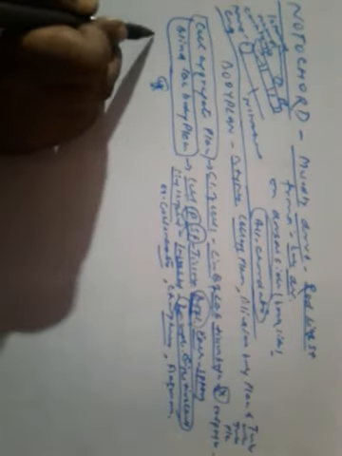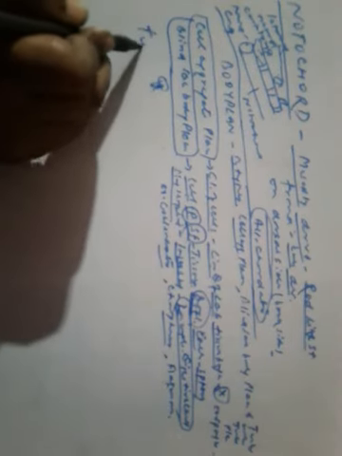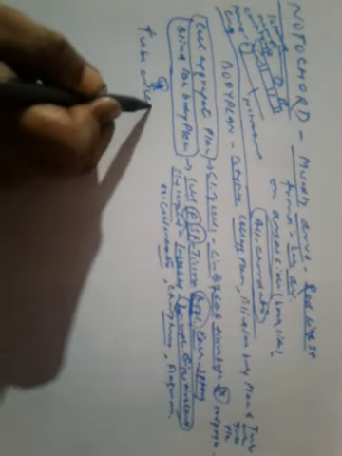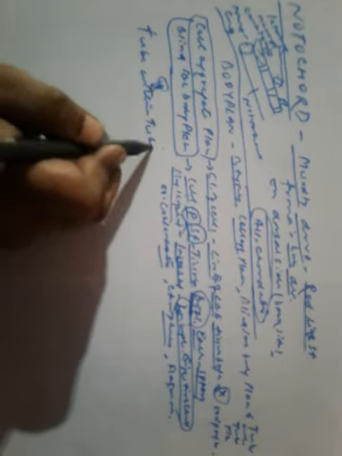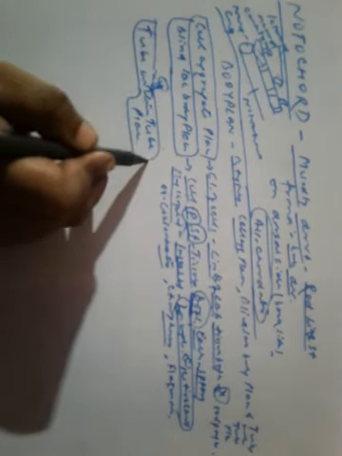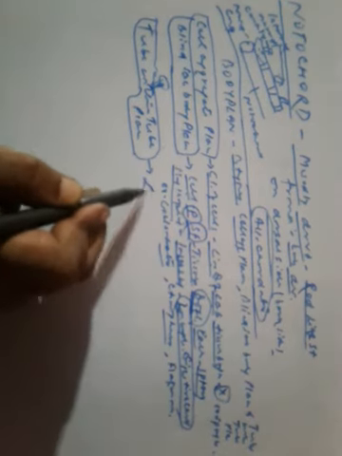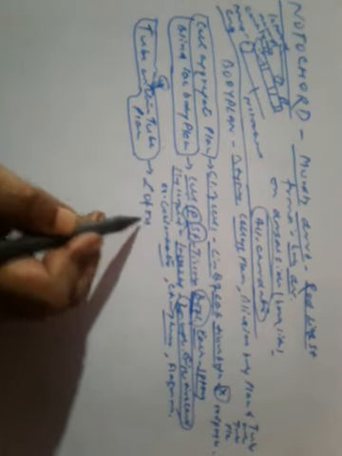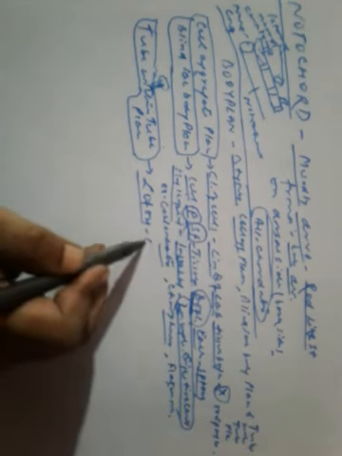Third one is tube within tube plan. What happens here? The level of organization is organ system.